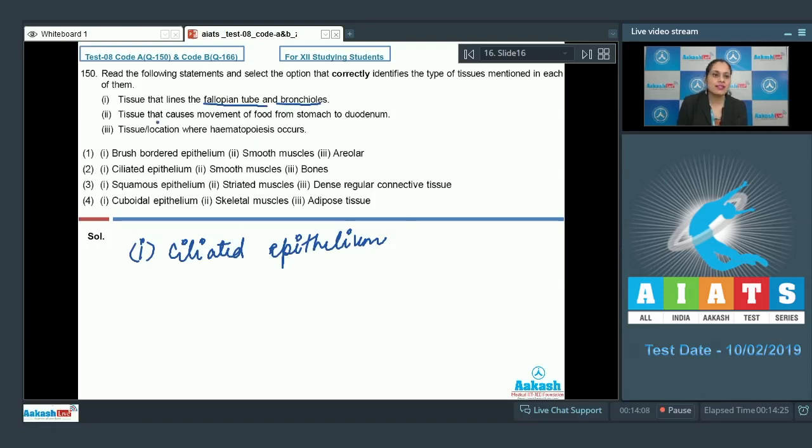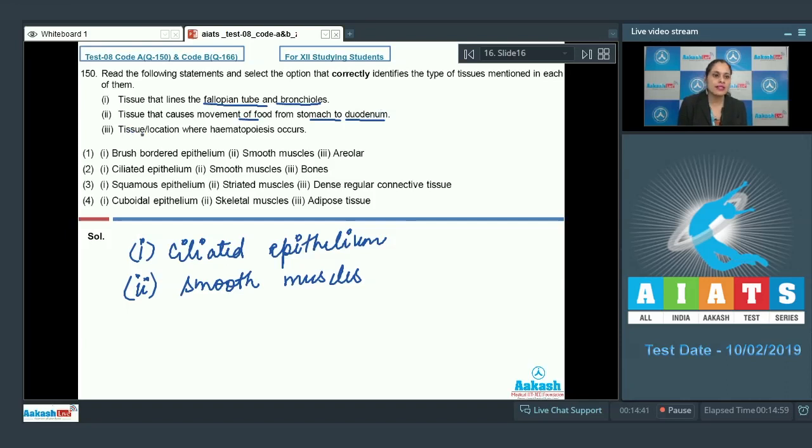The next statement is tissue that causes movement of food from stomach to duodenum, and we know that it is smooth muscles, because involuntary smooth muscles are present in the inner lining of hollow visceral organs like stomach and duodenum.